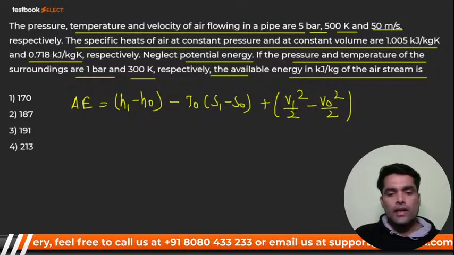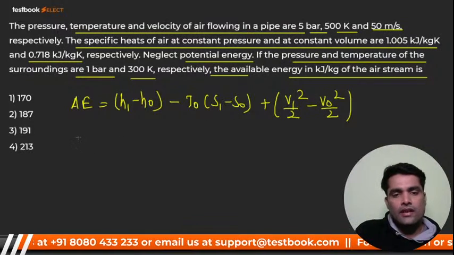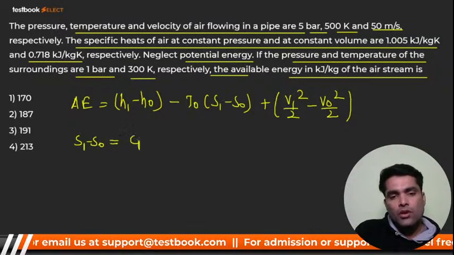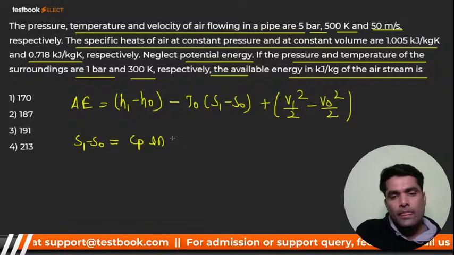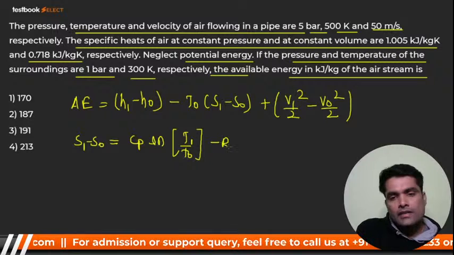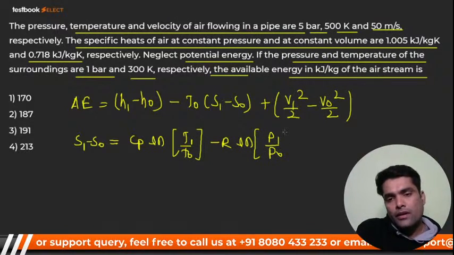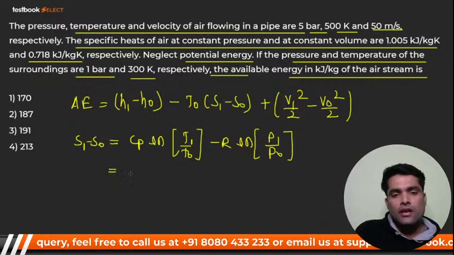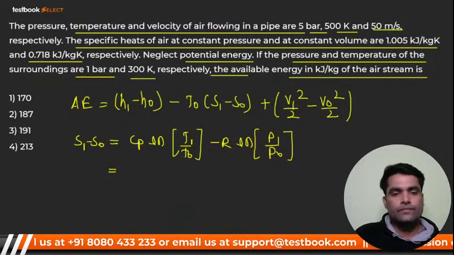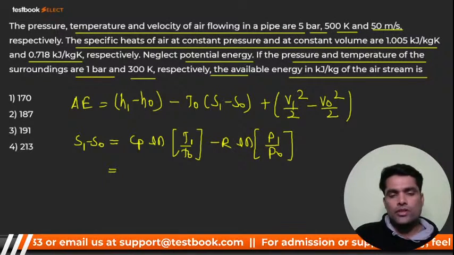Okay, so my dear, you can see here that there is S1 minus S naught, right? So first of all we should calculate S1 minus S naught, right? So it should be Cp ln of T1 by T naught minus R ln of P1 by P naught. P naught is pressure of surrounding, right bacha? And Cp is nothing but how much will it be, 1.005. Of course it should be.